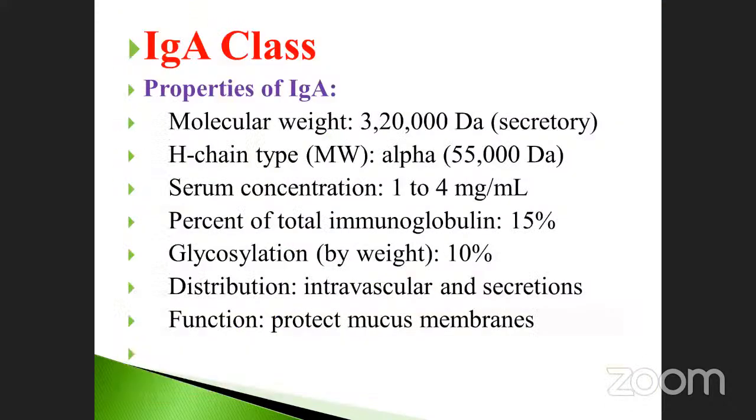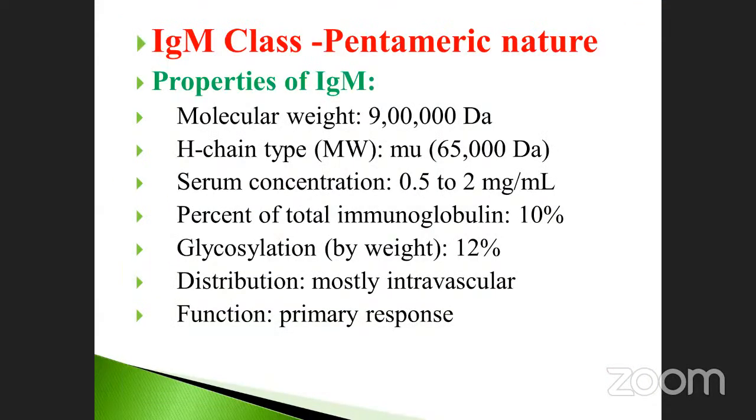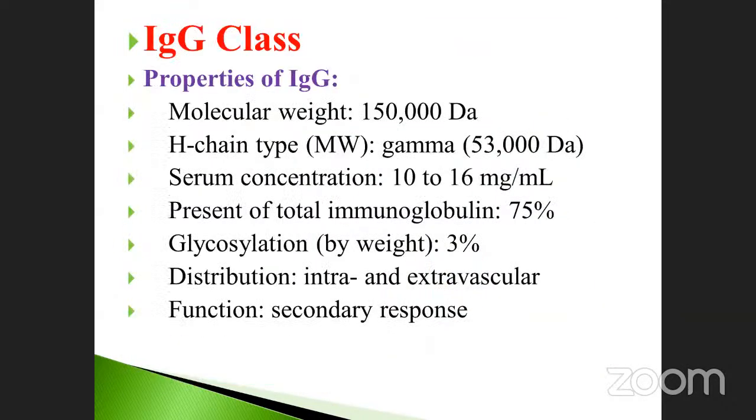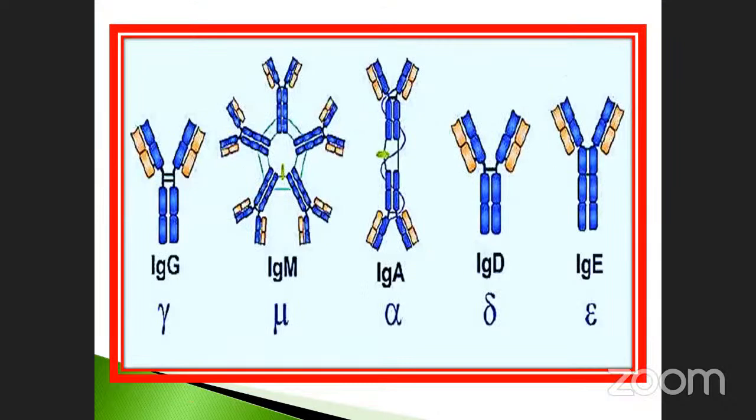Okay. Which one is the dimer of immunoglobulin? Which one of the following is the dimer immunoglobulin? IgA. Yeah, good, super. Immunoglobulin A. Okay. Which one has the lowest molecular weight? IgE.